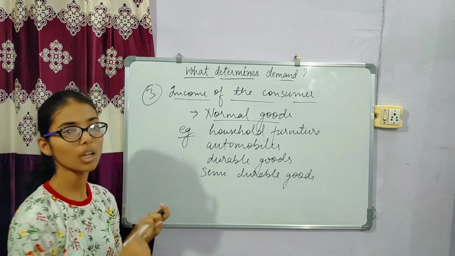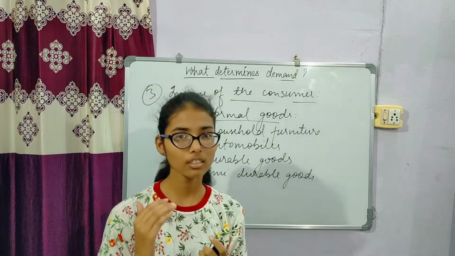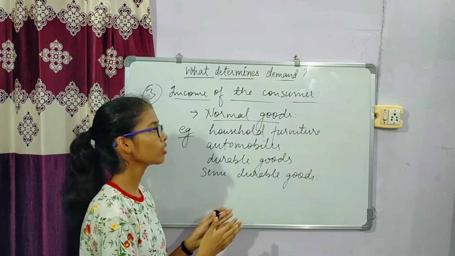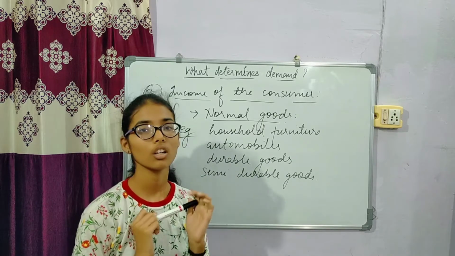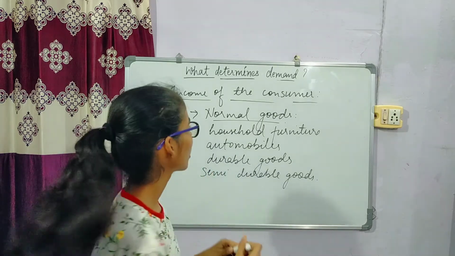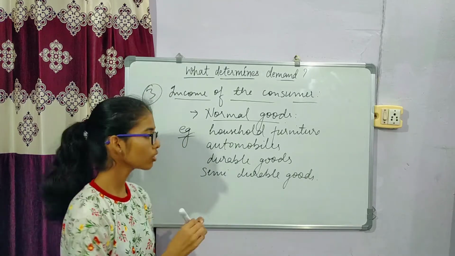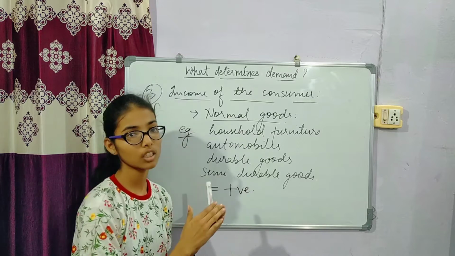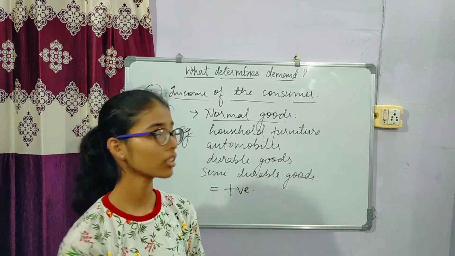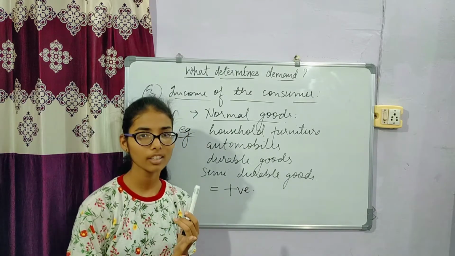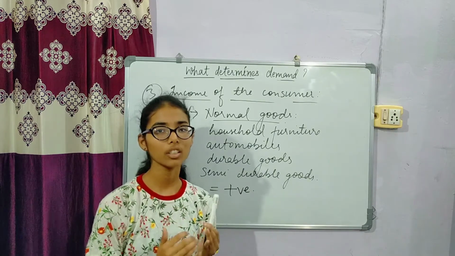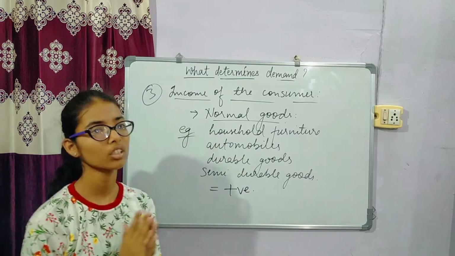So the conclusion is that the income effect in normal goods is positive, because income and quantity demanded of normal goods are directly related. When income increases, quantity demanded of normal goods also increases.